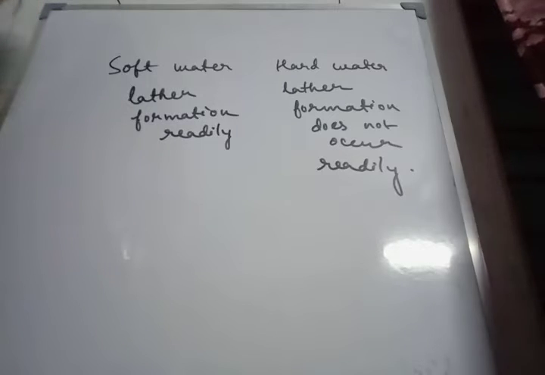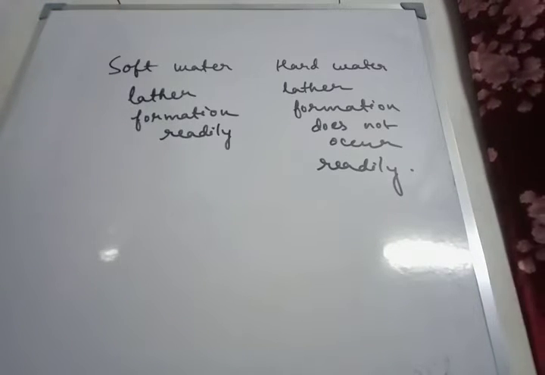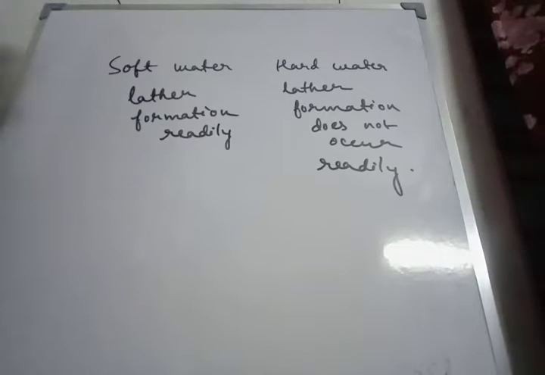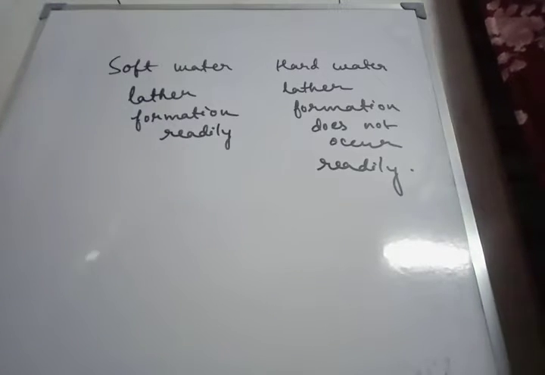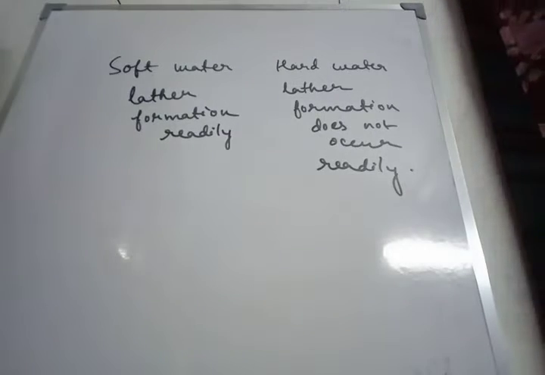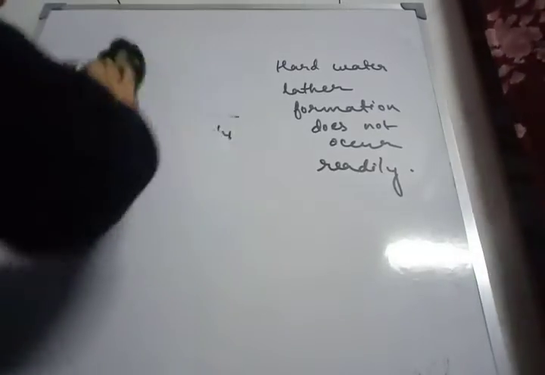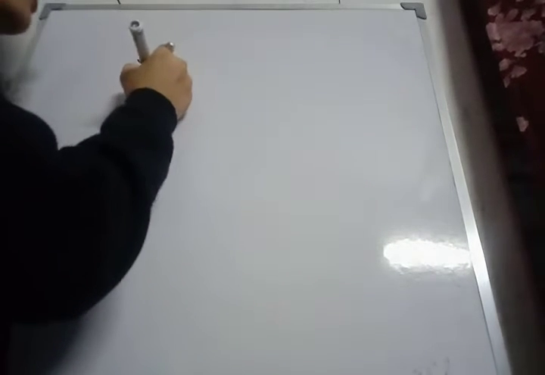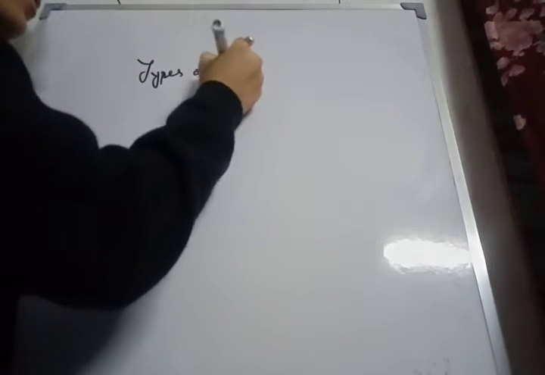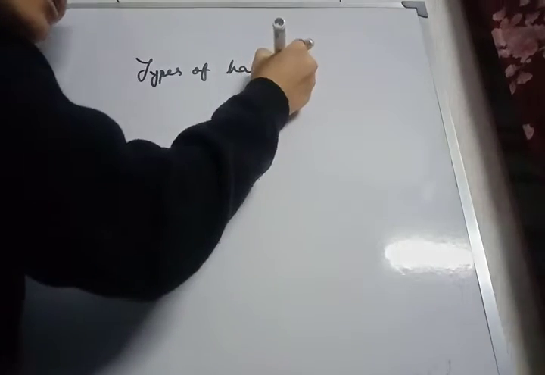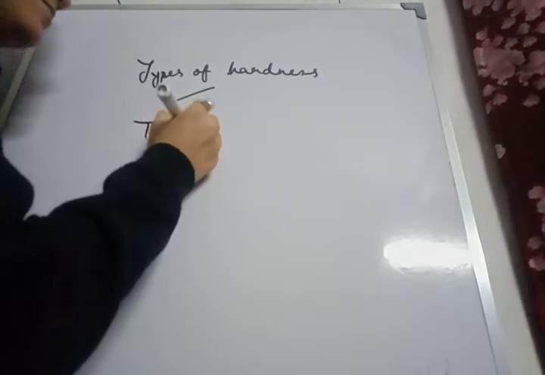Now if I say types of hardness of the water, under types of hardness we have two types. One is temporary hardness and one is permanent hardness. This is types of hardness: temporary hardness and permanent hardness.